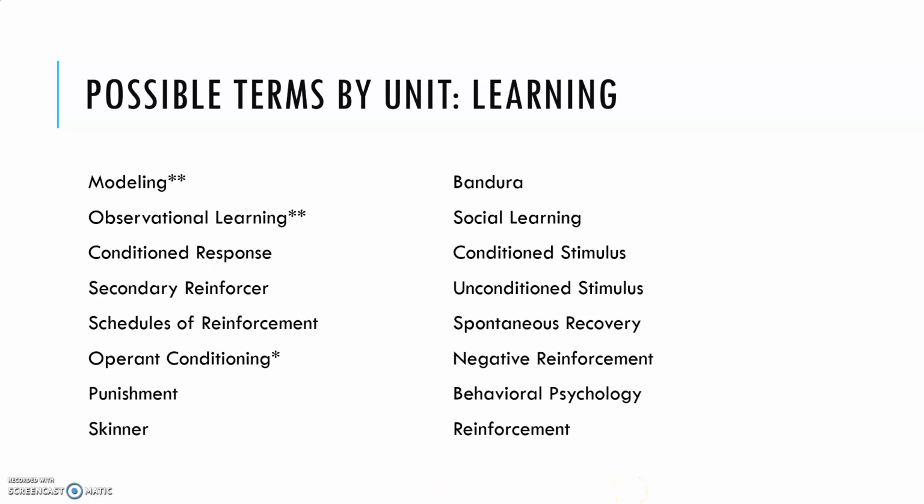Okay, next up is learning. Modeling and observational learning are the heavy hitters. Pretty much every type of learning is hit on here. Classical conditioning, operant conditioning, and observational learning are all on here. The different terms and the different uses of those terms, from the very vague reinforcement to the very specific negative reinforcement. The idea of schedules of reinforcers is mentioned on there. Punishment is mentioned on there.